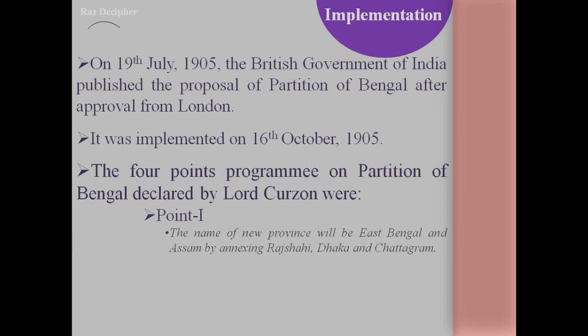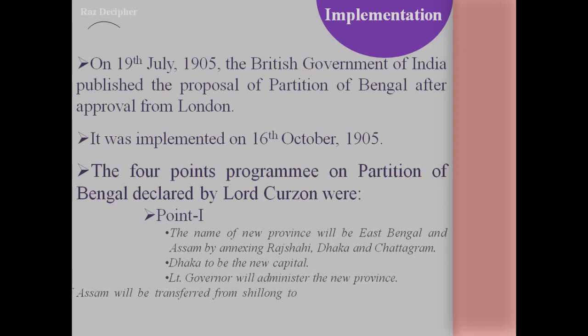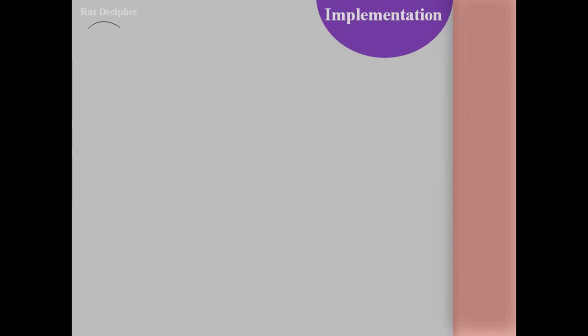Point number 1 was that the name of the new province will be East Bengal and Assam, by annexing Rajshahi, Dhaka, and Chattogram. Under point 1, sub point 2, Dhaka will be the new capital. Sub point 3, a Lieutenant Governor will administer the new province. Sub point 4, the capital of Assam will be transferred from Shillong to Dhaka.